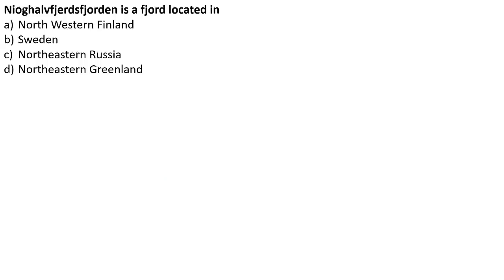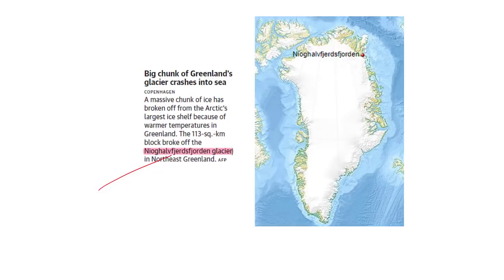Kindly excuse me for the pronunciation. Nioghalvfjerdsfjorden is a fjord located in northwestern Finland, Sweden, northeastern Russia, or northeastern Greenland. The answer to this is northeastern Greenland. Why have we taken this practice question? Because of the reference given under this article. So kindly remember, it is in the northeastern part of Greenland.